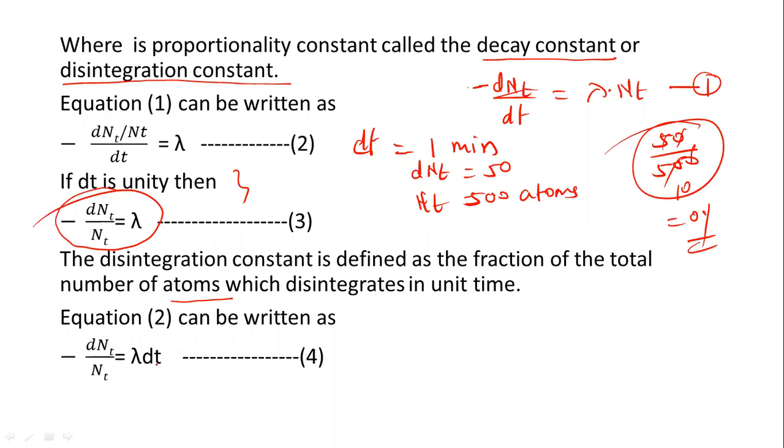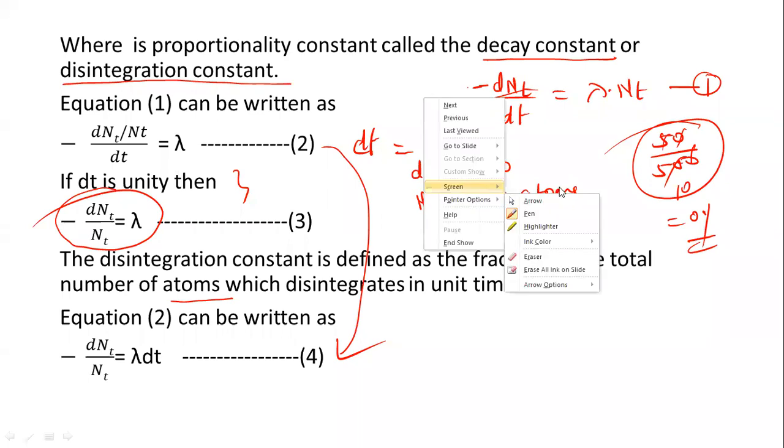So we can write equation 2 in this way: minus dNt upon Nt is equal to lambda into dt. Now let us do the integration of this equation, and we are getting the derivation of the decay constant lambda.